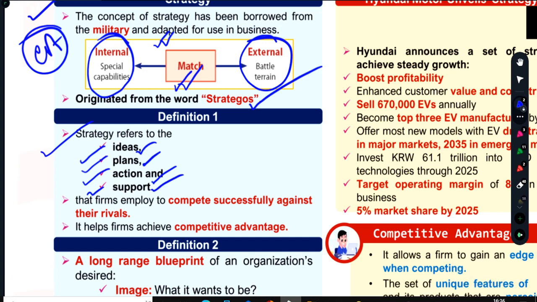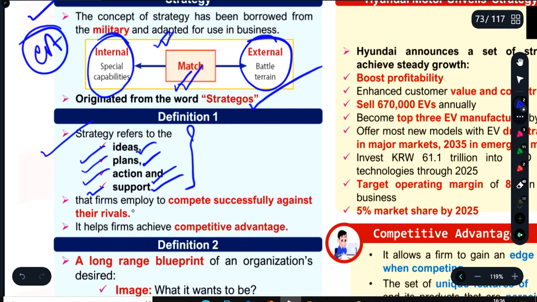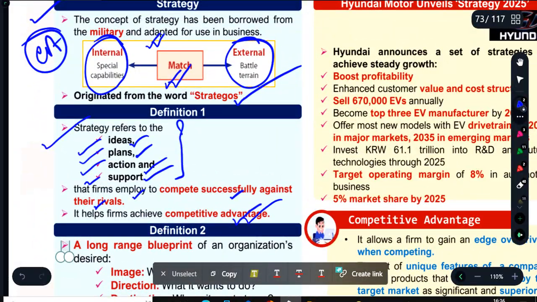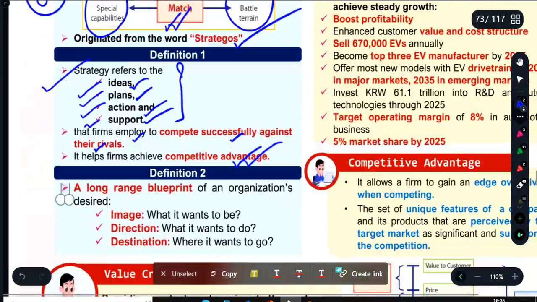Any company, be it Maggi, Hyundai or Tesla, whatever they are doing is to achieve competitive advantage. Competitive advantage means getting an edge over the rivals. I will discuss with an example.